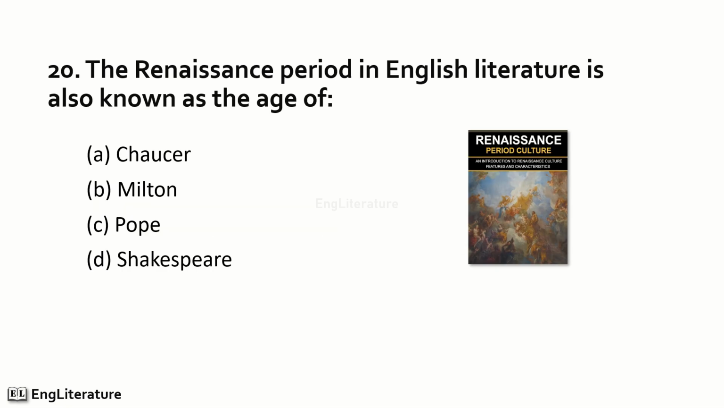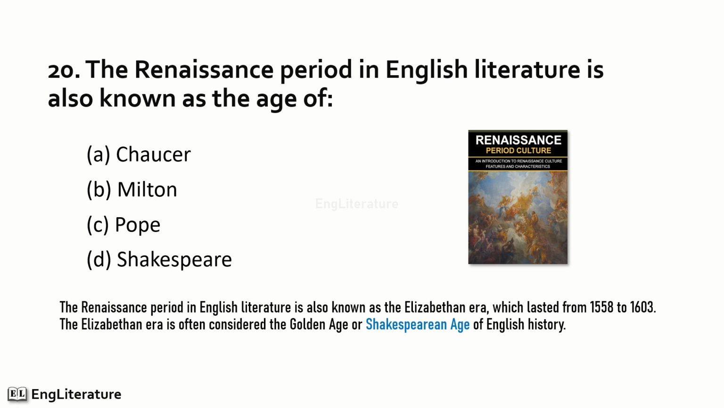Last question. The Renaissance period in English literature is also known as the Age of... The Renaissance period in English literature is also known as the Elizabethan era, which lasted from 1558 to 1603. The Elizabethan era is often considered the golden age or Shakespearean age of English history. So the right option is number D. The Renaissance period in English literature is also known as the Age of Shakespeare.